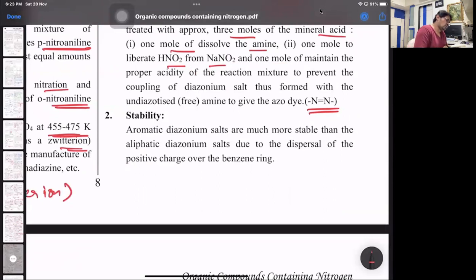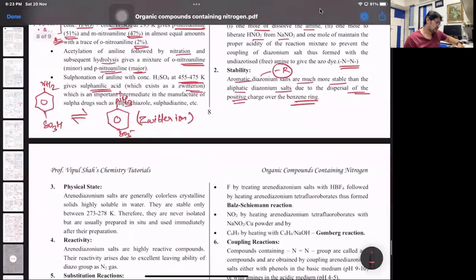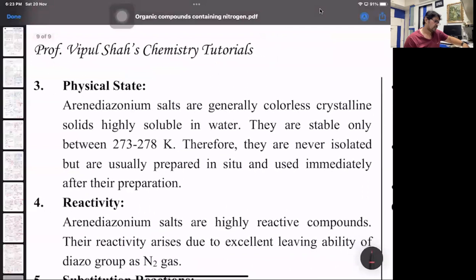Stability: diazonium salts, the aromatic are more stable than aliphatic due to dispersal of the positive charge over the benzene ring. Aromatic diazonium salts, keep in mind, show minus R effect. Is this clear? It shows minus R effect where the electron cloud will move towards the atom which is directly attached. It shows resonance. Physical state: they are generally colorless crystalline, stable only between 0 to 5. And that's why they are always prepared in situ.